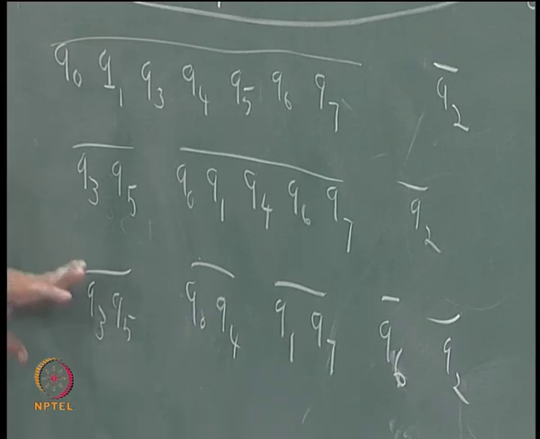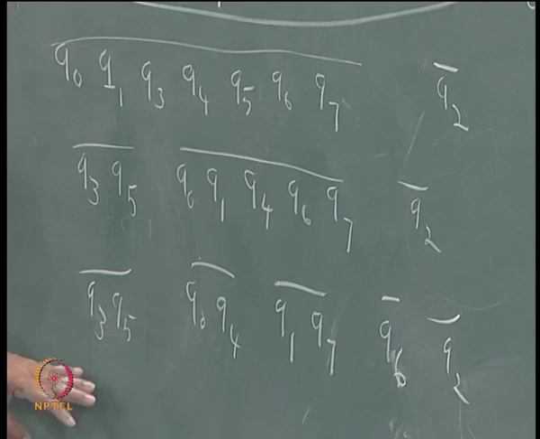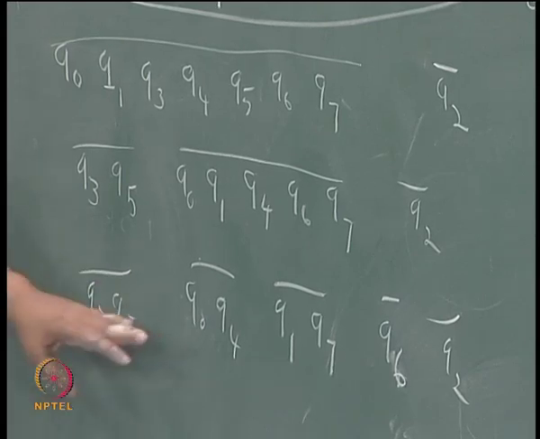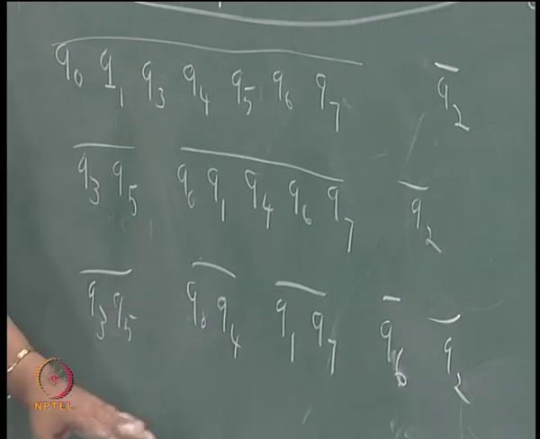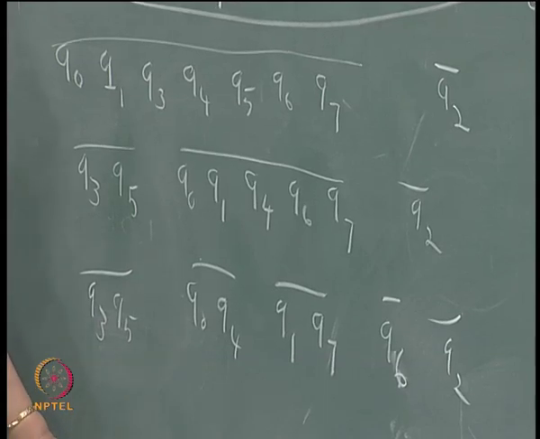So the minimum state automaton will have 5 states, where Q3 and Q5 will be merged, Q0 and Q4 will be merged, Q1 and Q7 will be merged and so on.